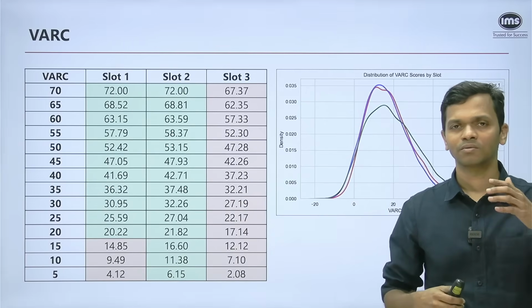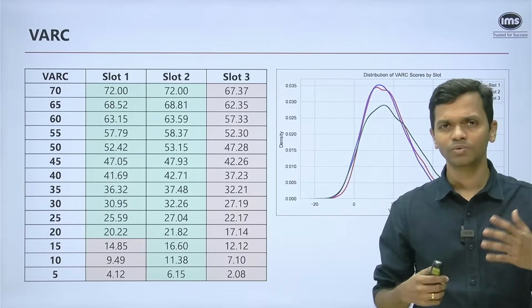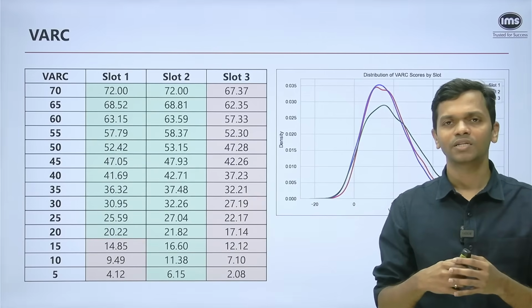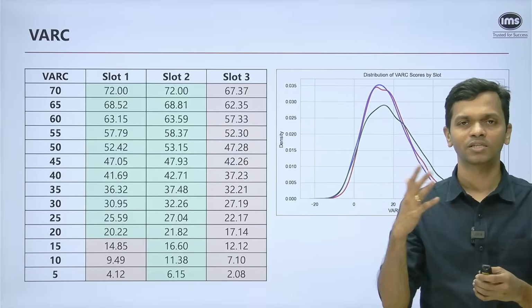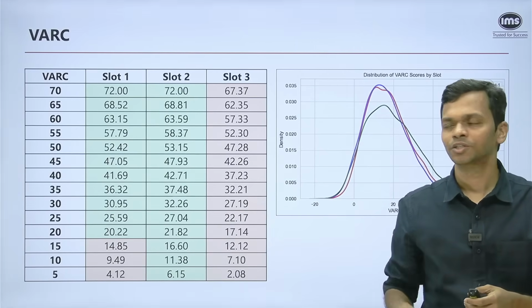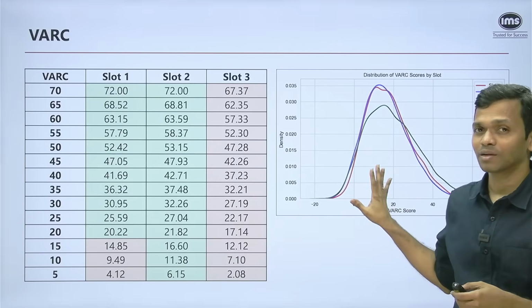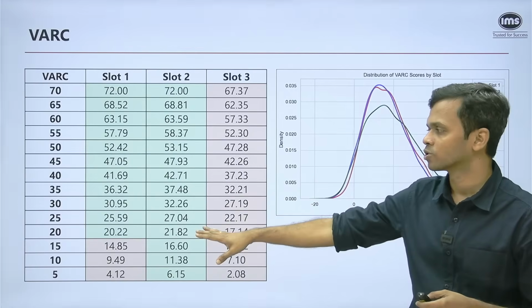So you will see that for a particular slot, you will see concentration happening and there will be, say, a peak, right? Because the density is higher, okay? But in some cases, it will be slightly flattish. This is not that important, but what I want you to focus on is this, right?